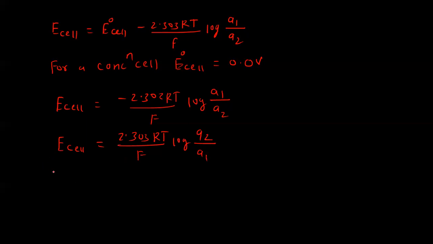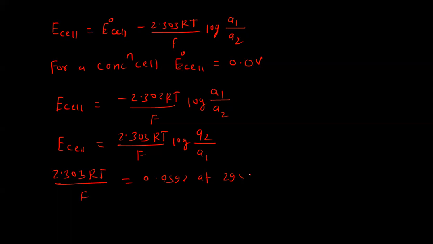Now 2.303 RT upon F is equal to 0.0592 at 298 Kelvin.